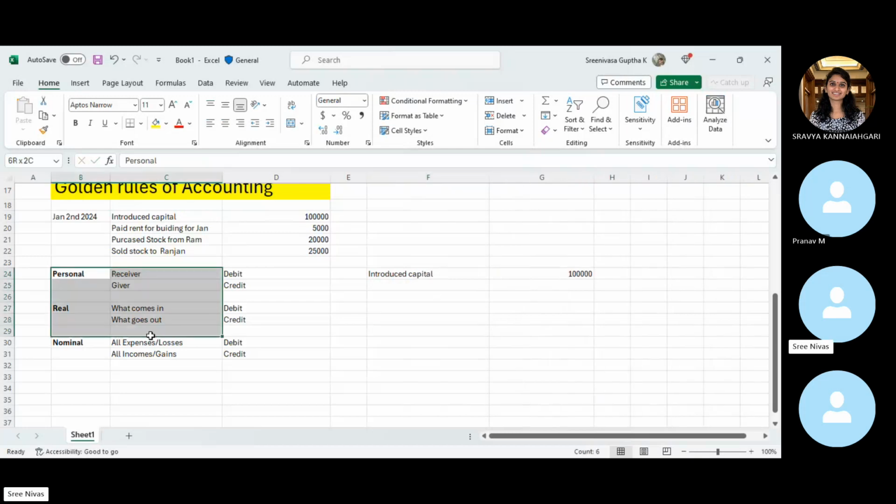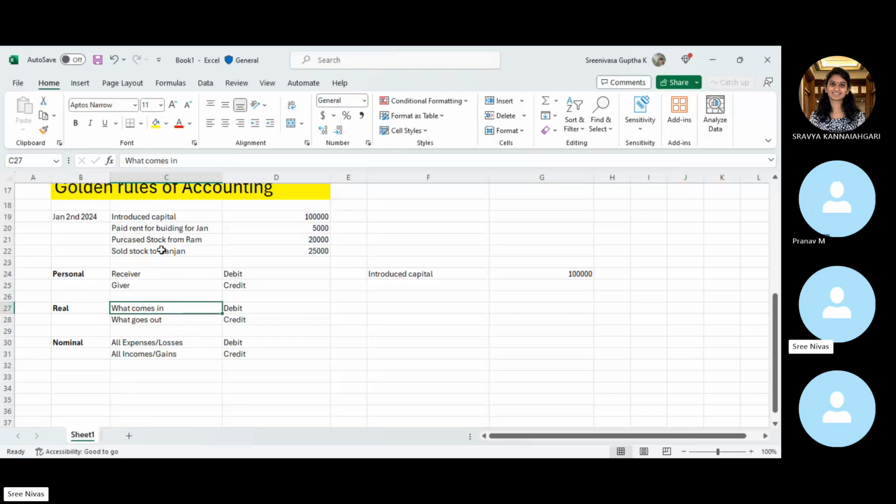And if you look at any of these principles, it says that whenever you receive something, here we will see the person who is giving, and here it says what comes in. What comes in means within your business, what is it that you are receiving? It might be stock, or goods, or products, anything for that matter. Let's say if you're purchasing a car, debit what comes in, like what is it you are receiving.